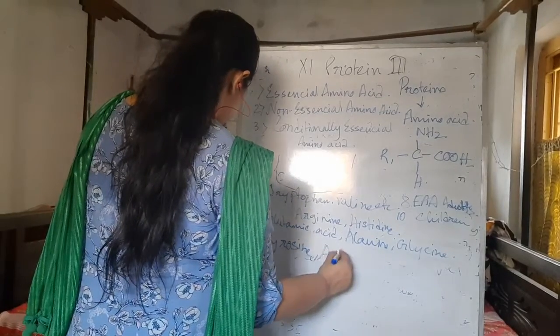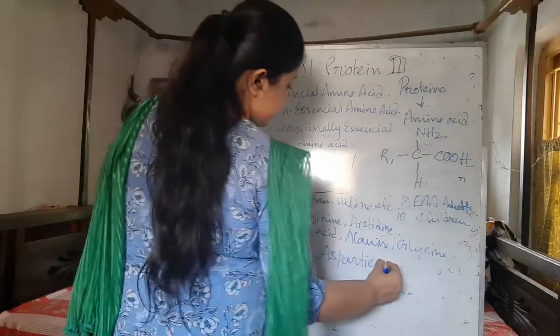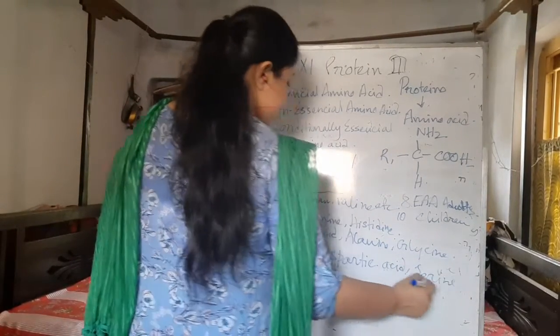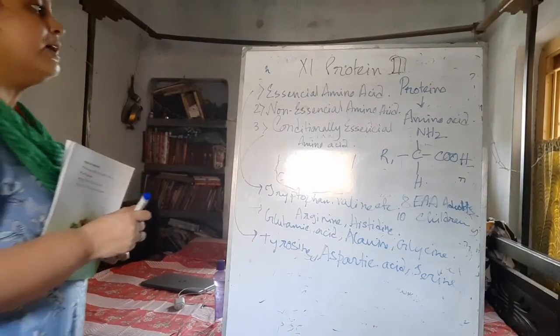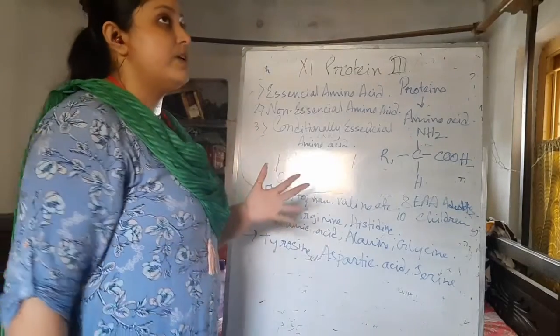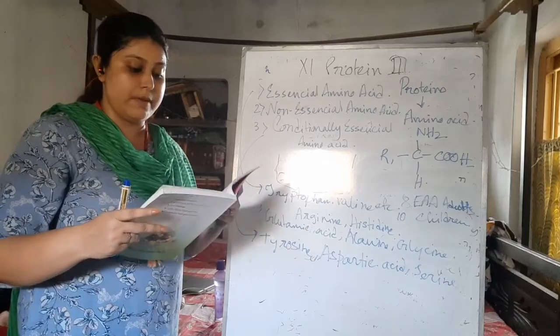aspartic acid, serine, etc. So usually these are non-essential, but if the condition comes, then they are not produced in the body and we have to consume them from the food source, and they are called conditionally essential amino acids.